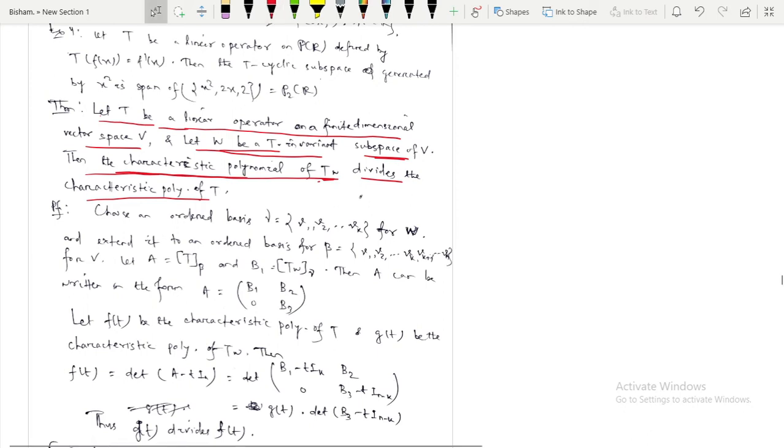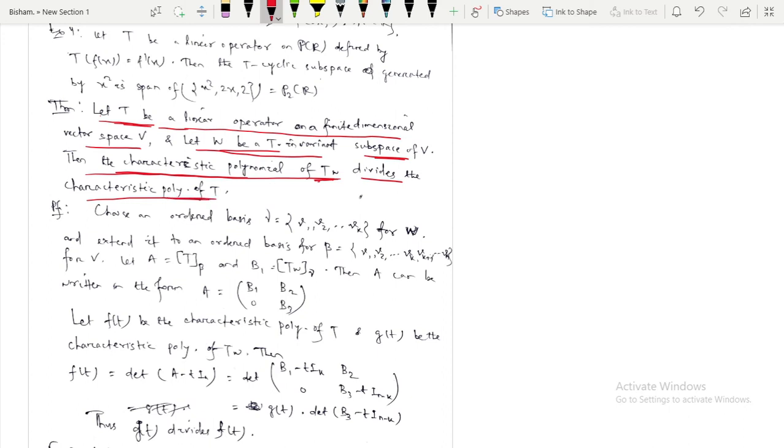If you check that, you will get the characteristic polynomial of TW divides the characteristic polynomial of T, because W is a subspace of V.